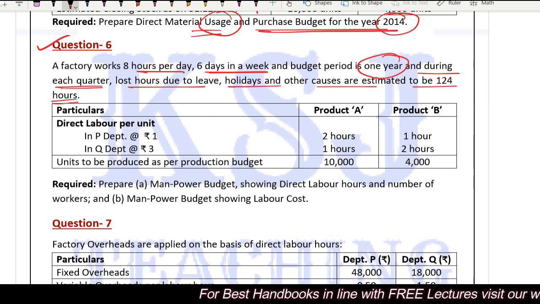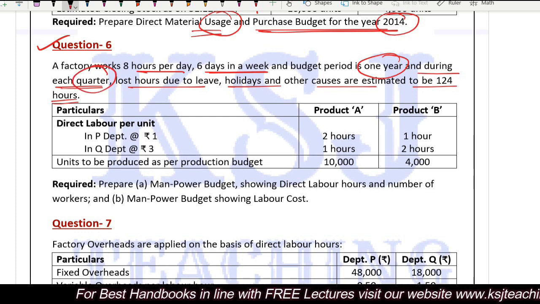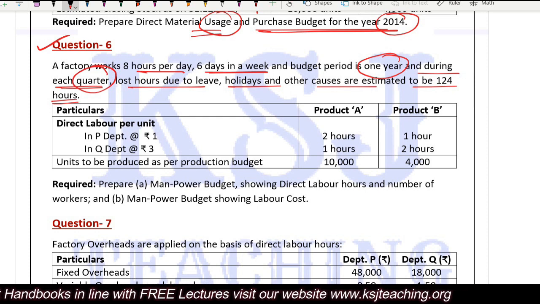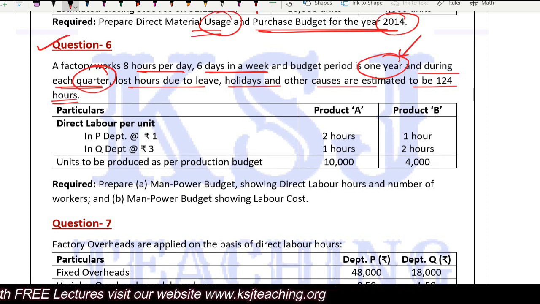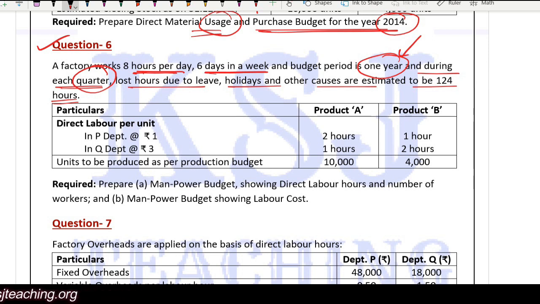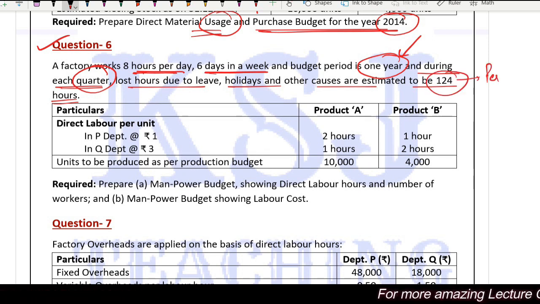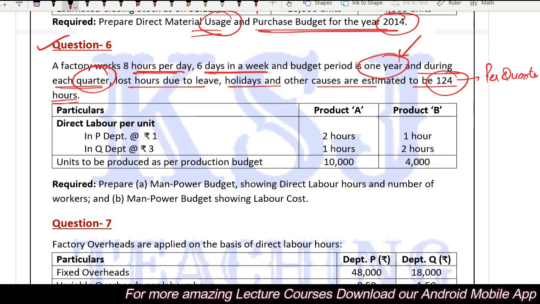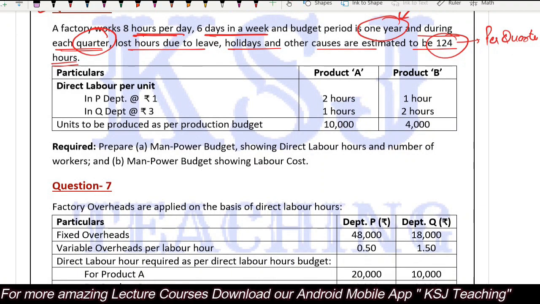So this loss is during the quarter. Be careful what the question is saying. The budget period is 1 year. Here it is 8 hours per day multiplied by 6 days in a week, and 124 hours are lost. This 124 hours is per quarter.